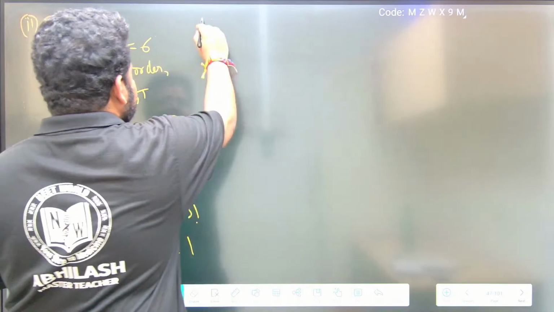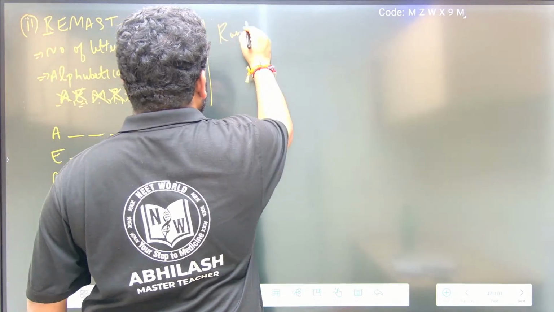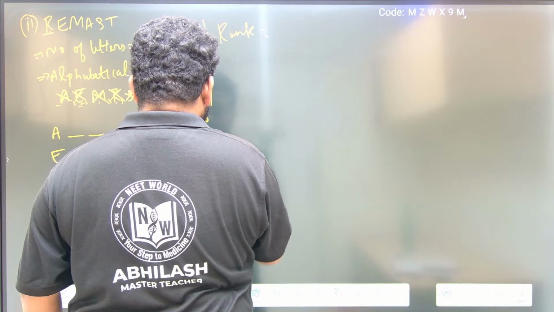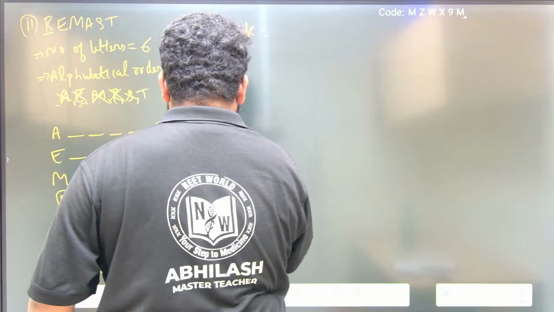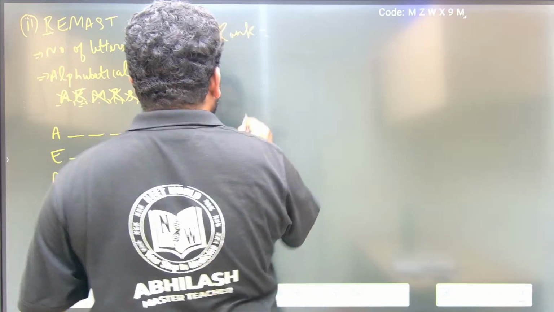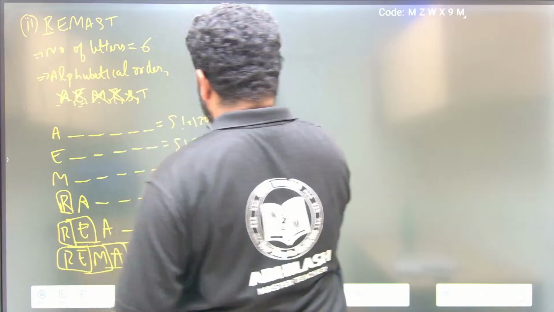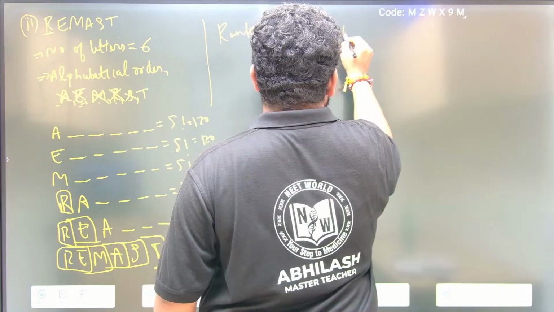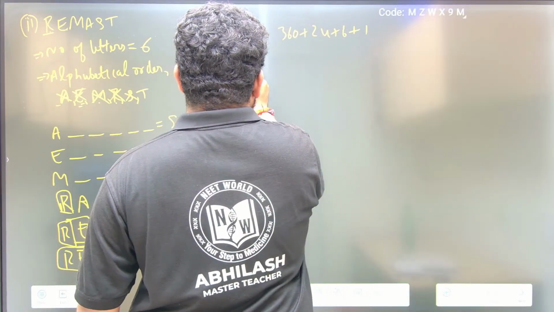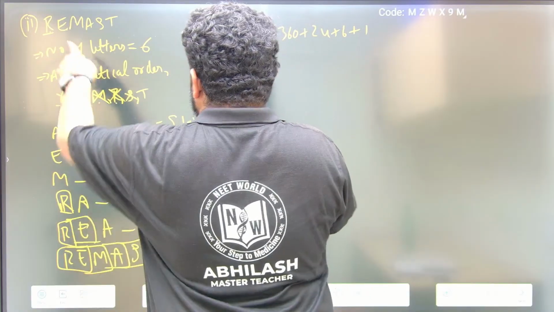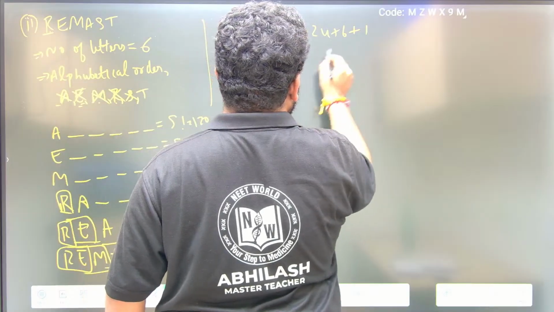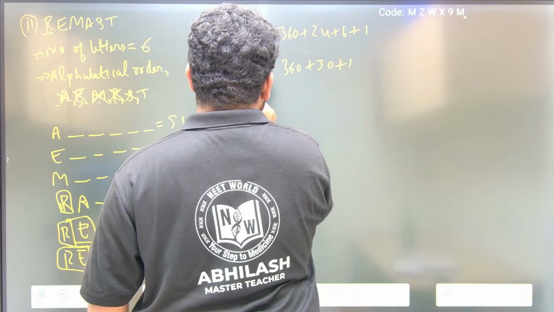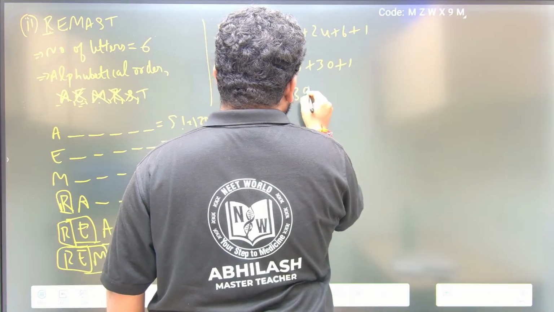Now I can write the rank. Rank is nothing but 5 factorial is 120, plus 120, plus 120, which is 360, friends. Then plus 4 factorial, which is 24, plus 3 factorial, which is 6, plus 1. So the rank of remasked is 360 plus 24 is 384, plus 6 is 390, plus 1. So rank is given by 391.